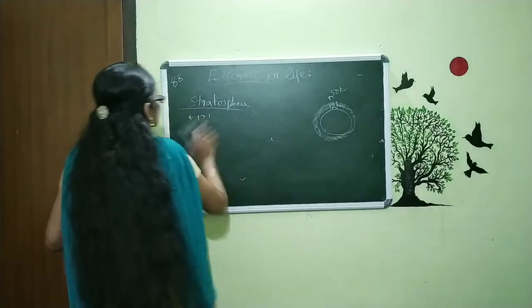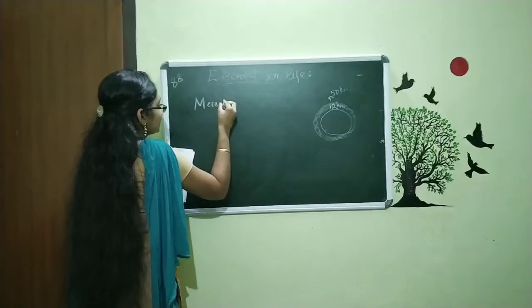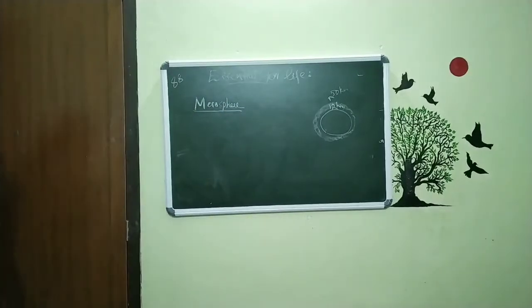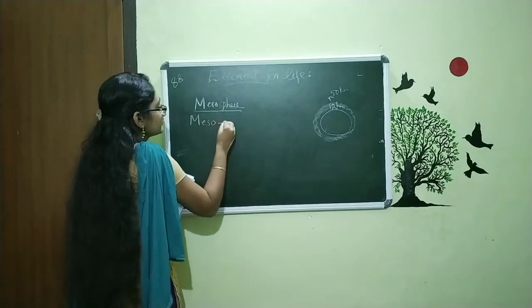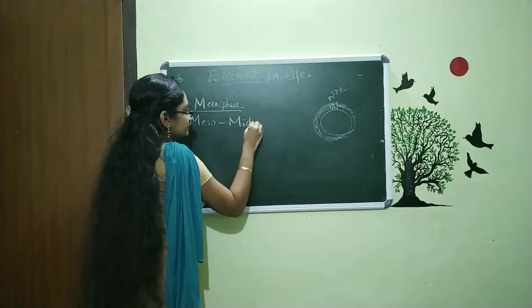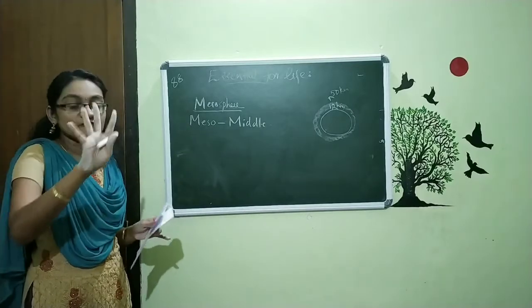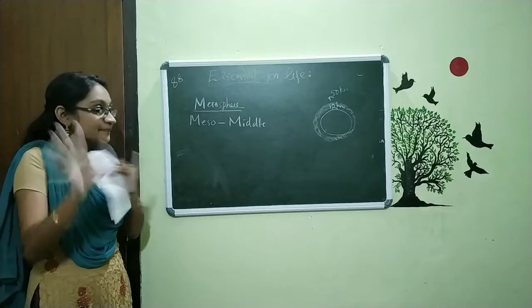Now we are moving to the next layer, mesosphere. What is the meaning of this term meso? Meso means middle. That is, this mesosphere is the middle layer. We know there are total 5 layers. Of these 5, this third one is the middle layer.